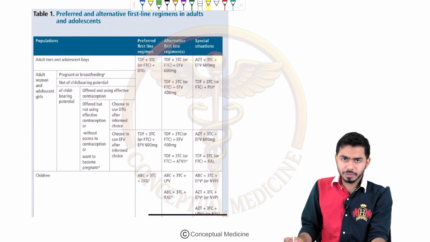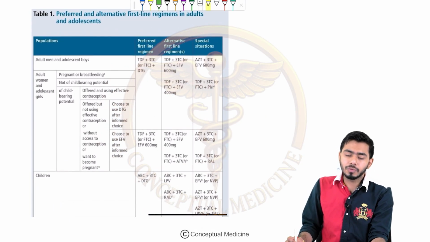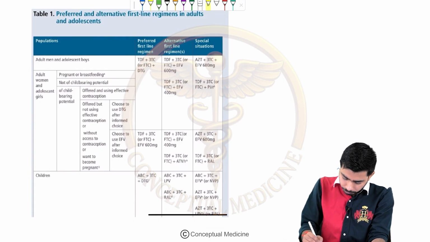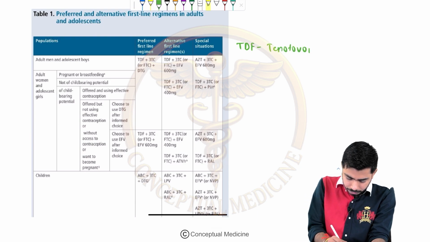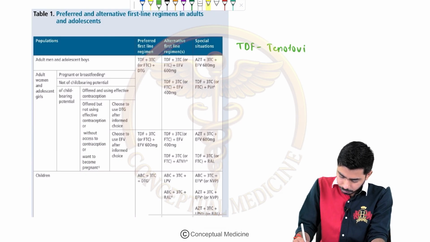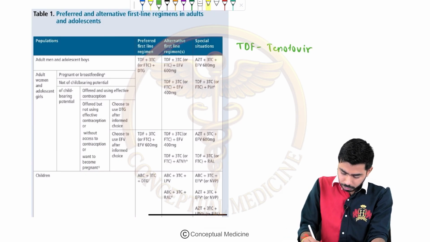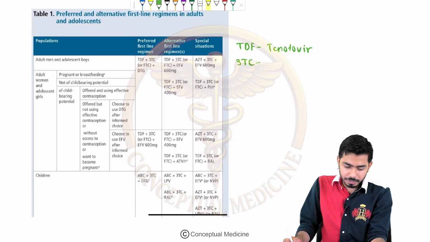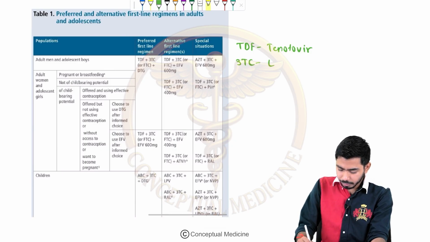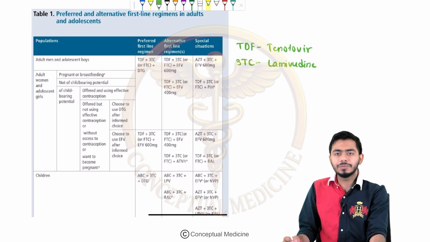TDF we are giving, that is the tenofovir, guys. I am just writing over here, TDF. If I say TDF, it means tenofovir, right? Then 3TC means that we are giving lamivudine.